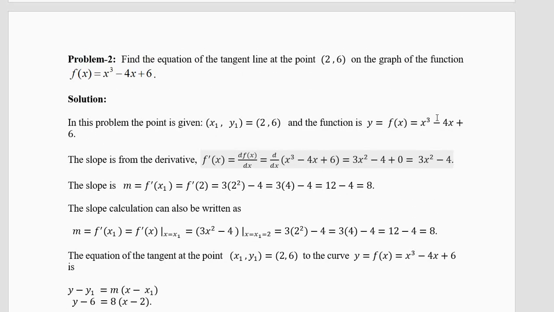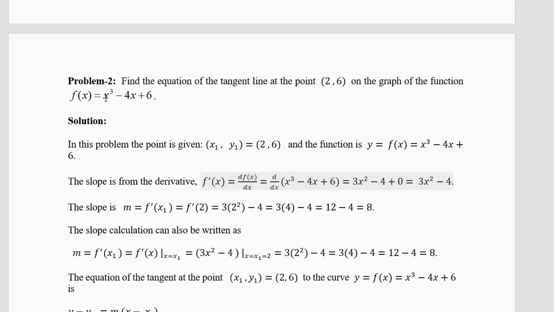Now find the derivative. Now how many things are there? 1, 2, 3 with one subtraction and one addition. So you are going to do addition subtraction. Derivative of x cube is 3x square, derivative of minus 4x is minus 4, and derivative of 6 is 0. So we will get 3x square minus 4 plus 0, which is equal to 3x square minus 4.